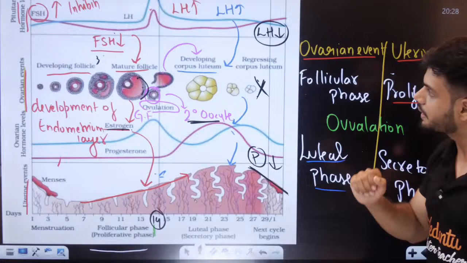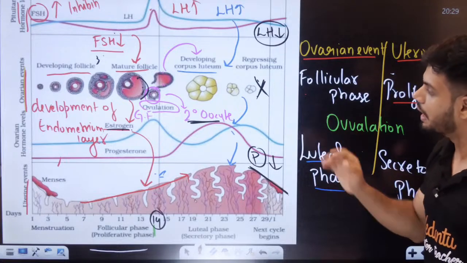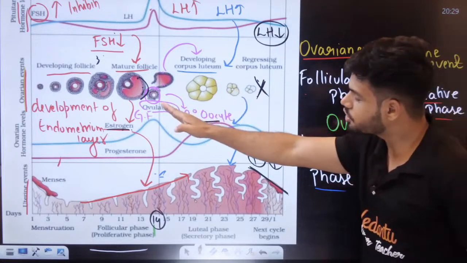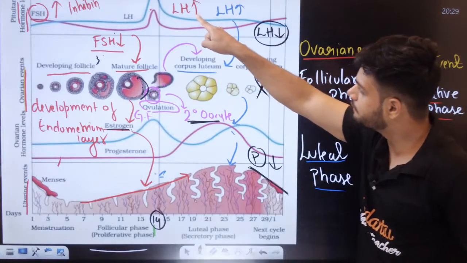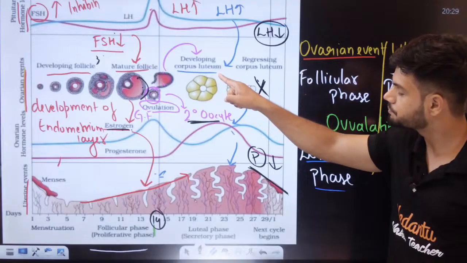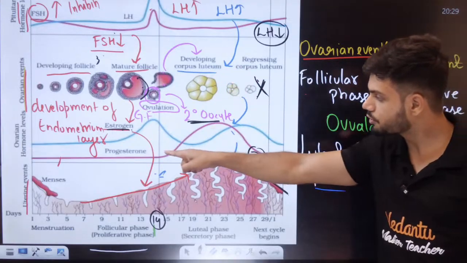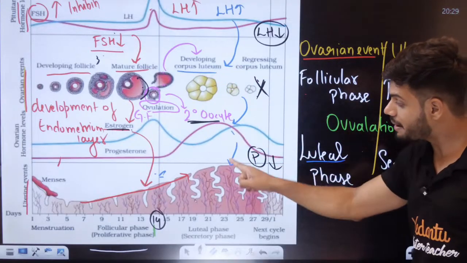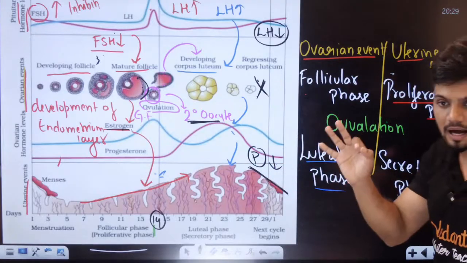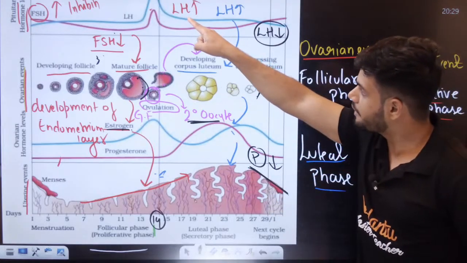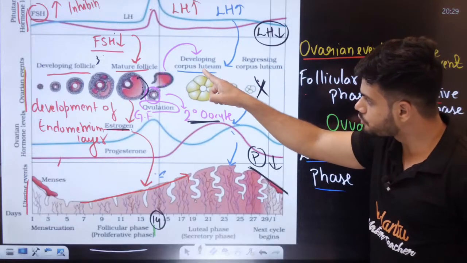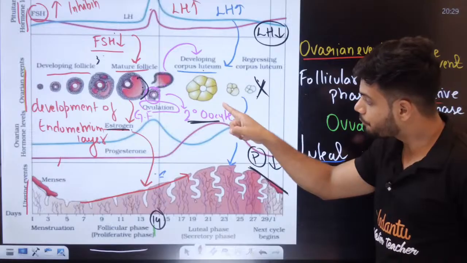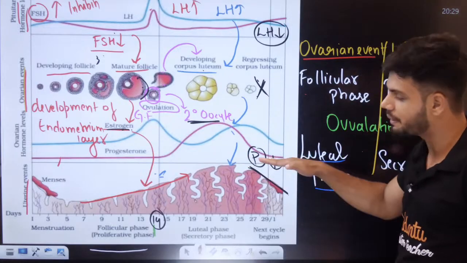Now what happens in the next stage, after ovulation? There is an increase in LH here. This LH will maintain the corpus luteum. Corpus luteum will produce progesterone. Progesterone will maintain the endometrium layer. I'll repeat again. LH is increased. LH will maintain the corpus luteum. Corpus luteum will increase progesterone. Progesterone will maintain the endometrium.